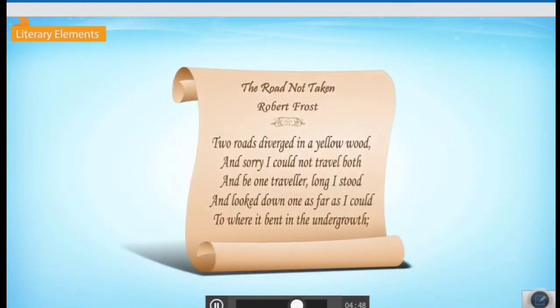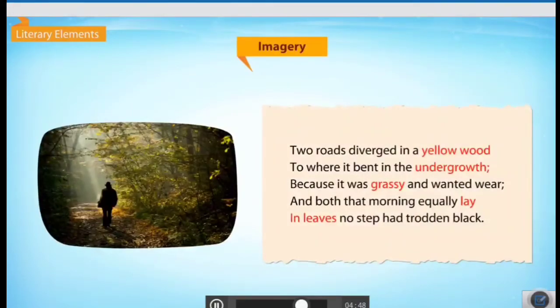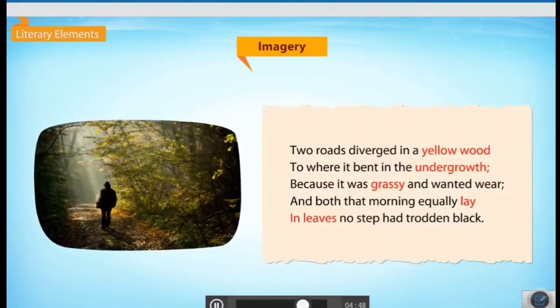The poem uses certain literary elements to enhance its form and content. The road in the poem functions as a metaphor for the choices that one must make in the course of his or her life. The poet uses phrases such as yellow wood, undergrowth, grassy, and lay in leaves to create an image of a forest in autumn.